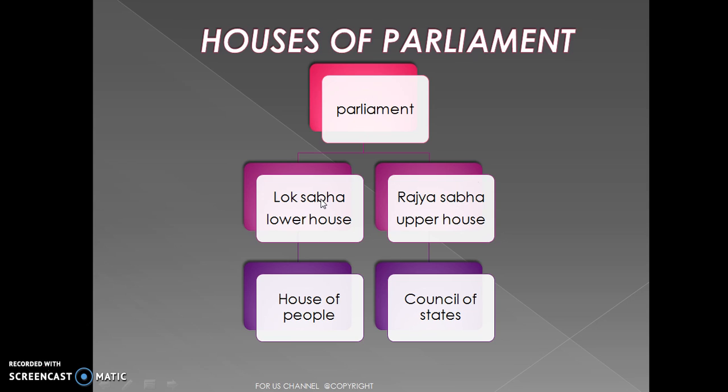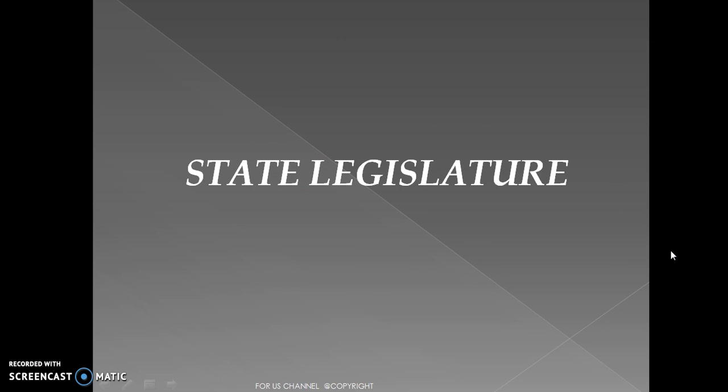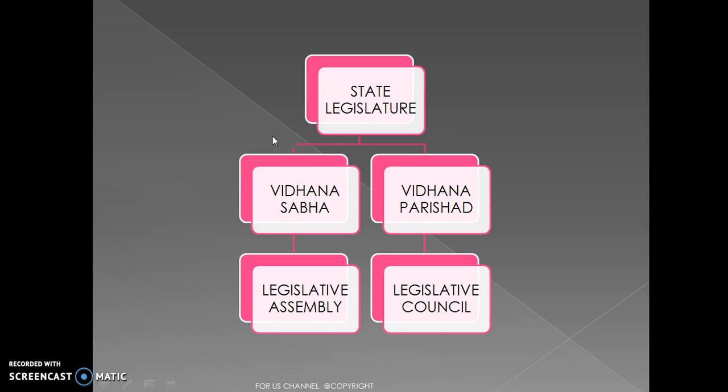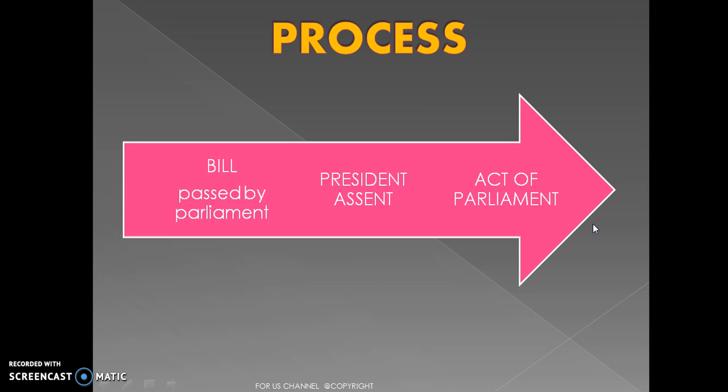Lok Sabha is also called as lower house and also the house of people. And similarly, Rajya Sabha is called as the upper house and also the council of states. These are the classification of two houses of parliament. Now let's see about the state legislature. The state legislature is divided into Vidhana Sabha and Vidhana Parishad, which are namely again called as legislative council and legislative assembly. Some states have both Vidhana Sabha and Vidhana Parishad, and some states have only Vidhana Sabha. It depends on their states in India.